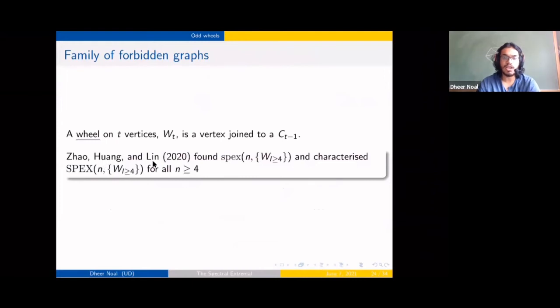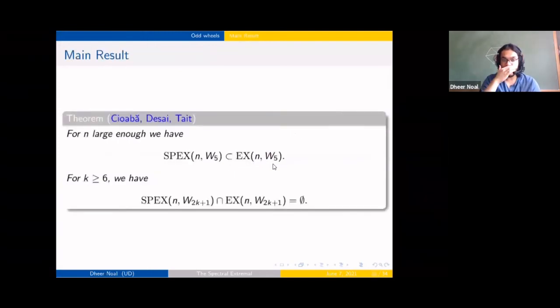So Zhai, Wang and Lin very recently answered the spectral Turán problem when you're forbidding all odd wheels with at least 4 vertices. So you don't want to see any odd wheel appearing as a subgraph. And they said that it seems that it would be difficult to answer this question if you fixed one particular odd wheel. If you fixed L and asked the same question, they said it seemed difficult. And that's basically what we've done in our work.